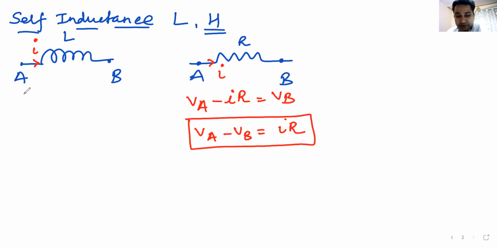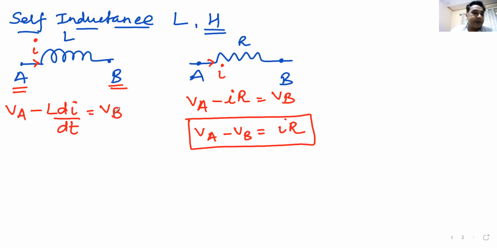So when I write Kirchhoff's law or Ohm's law from A to B, I write it like this: VA. Now, when you are going in the direction of current, potential decreases. In the case of resistance, the decrease in potential is IR. In the case of inductance, the decrease is L di by dt. So write it as minus L di by dt, in the direction of current potential drops, equal to VB.